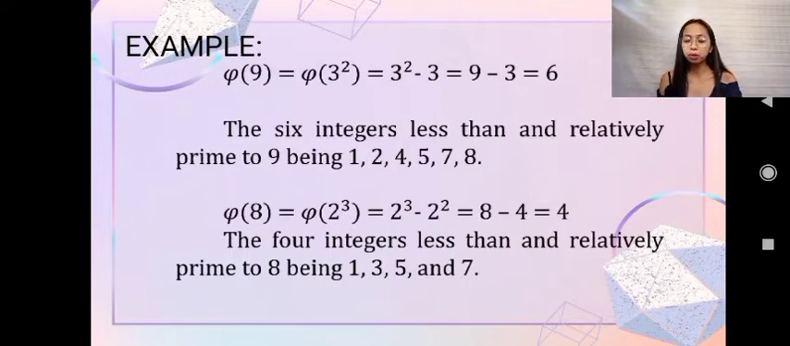So what is 2^3? It is equal to 8. And then 2^2 is equal to 4. So 8 minus 4 is equal to 4. Which means that the four integers less than and relatively prime to 8 are 1, 3, 5, and 7. So there are 4 numbers less than and relatively prime to 8.